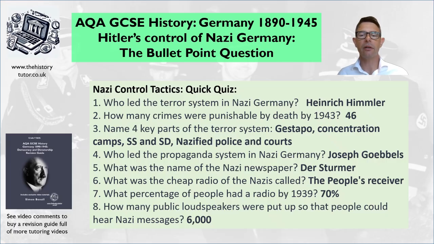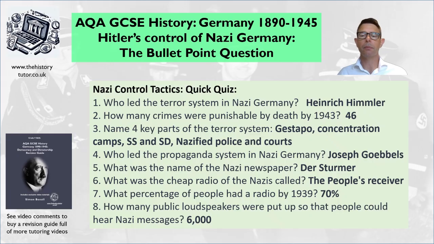What was the cheap radio of the Nazis called? You've got the People's Receiver, sold to people for very little money to make sure that everyone could listen to radio that was controlled. It was Nazified radio, and you couldn't listen to foreign radio, so it's controlling information. So you've got censorship there. Firstly, it's stopping foreign broadcasts, and then it's got a propaganda element by having Nazified news and speeches in them. By 1939, the People's Receiver was very successful. 70% of people had one.